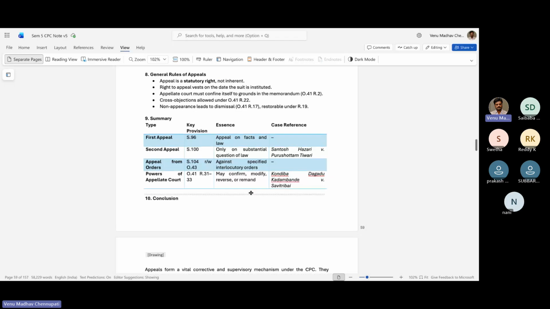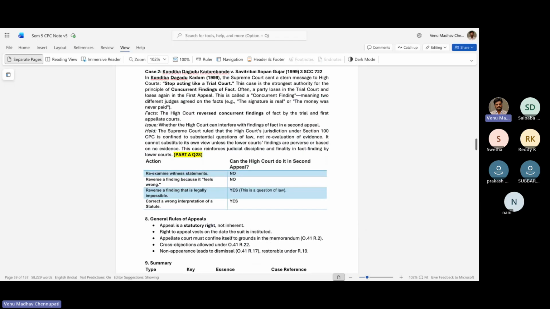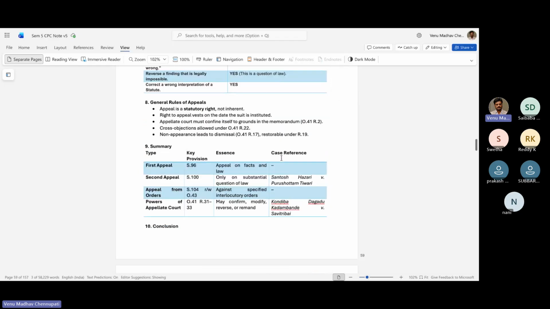And the other thing which we were also studying is concurrent findings, which is important. Reverse the concurrent finding. Concurrent findings అంటే 2 times reject అయిన దాన్ని High Court cannot open without revaluation of evidence.